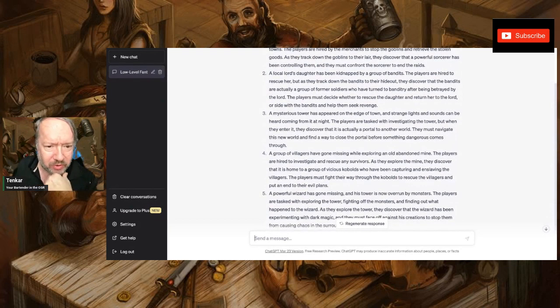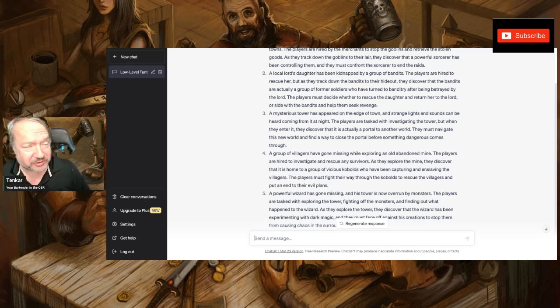Two, a local lord's daughter has been kidnapped by a group of bandits. The players are hired to rescue her, but as they track down the bandits to their hideout, they discover that the bandits are actually a group of former soldiers who have turned to banditry after being betrayed by the Lord. The players must decide whether to rescue the daughter and return her to the Lord, or side with the bandits and help them seek revenge.